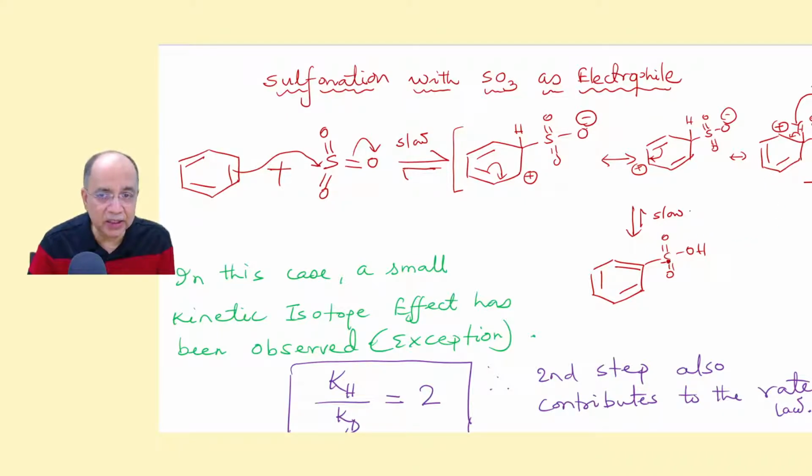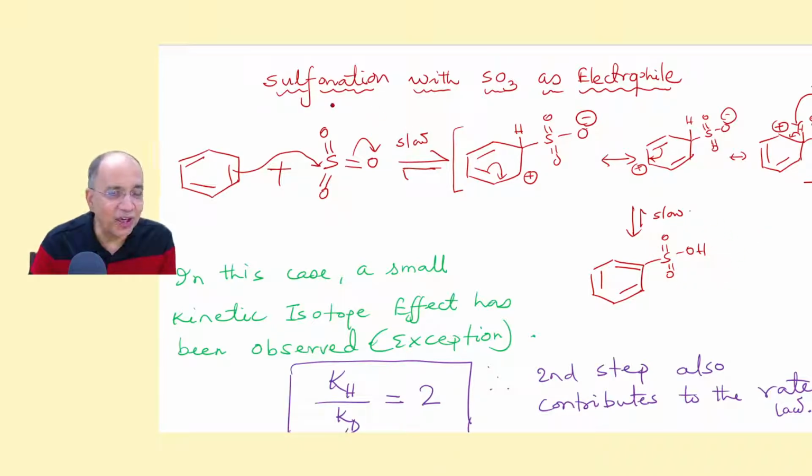In the second step, where H+ deprotonation happens to bring about aromatization, this H+ ion doesn't go elsewhere. Rather, this O minus picks up this proton and it becomes a neutral SO3H.